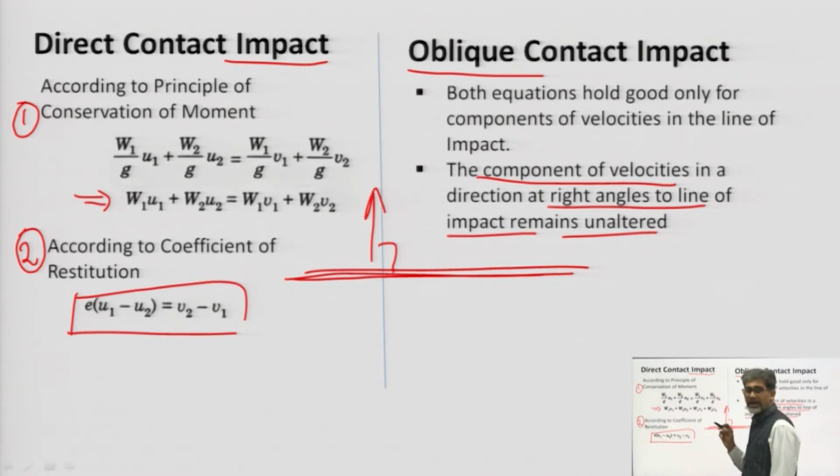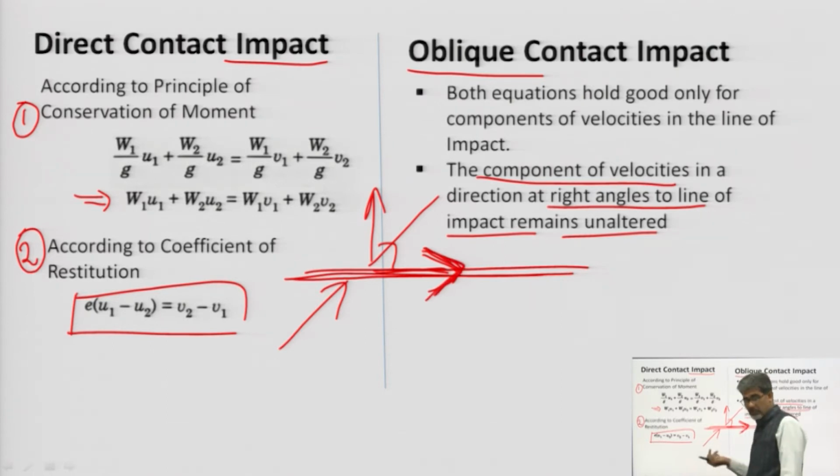After resolving the velocity, if this is the horizontal component and this is the vertical component, then only the horizontal velocity is going to contribute in the impact, and the other is free from any consideration.